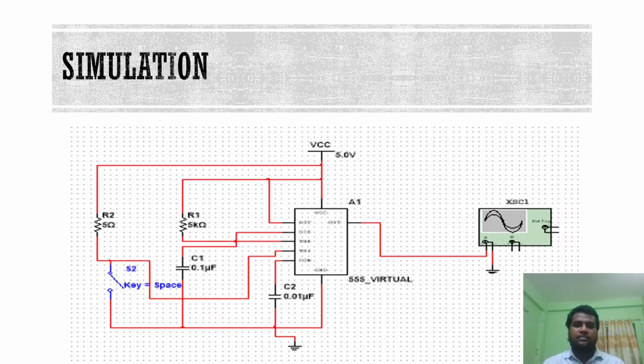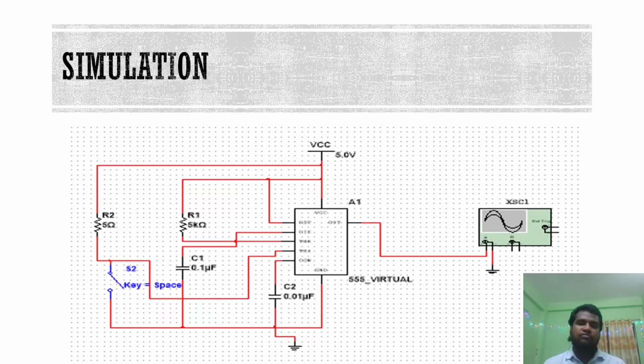Thank you, Sutradhar. Assalamu alaikum, sir. I am Muhammad Faisal Ahmad, and now I am going to talk about the simulation and result part of our presentation. As we can see, we used a virtual 555 timer, two resistors, two capacitors, a VCC, a switch, two grounds, and an oscilloscope for this simulation.